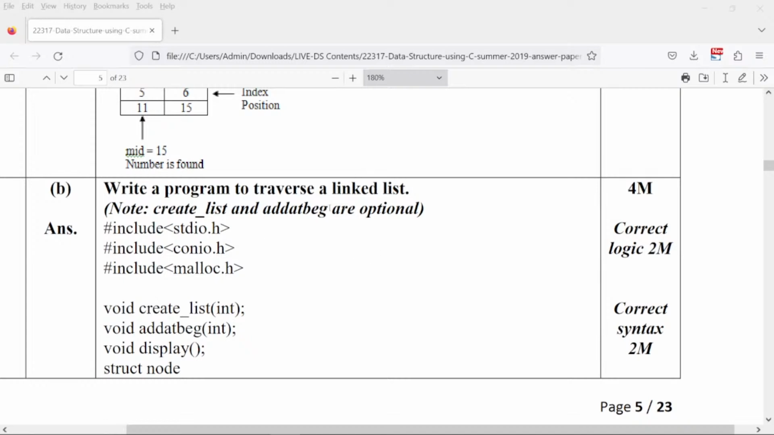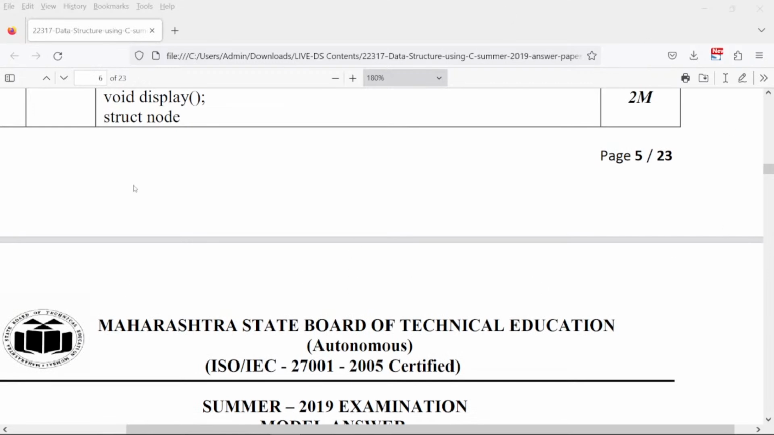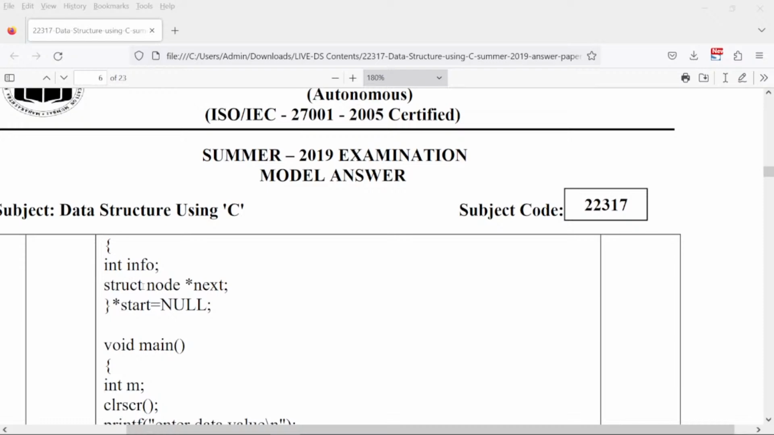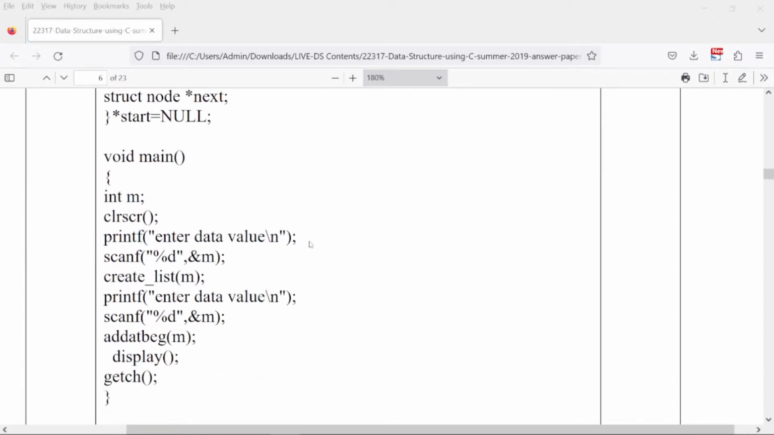Write a program to traverse a linked list. So what is traversing a linked list? You have to just move from one end to another of the linked list. If you check here, this is the linked list which we have made, int info. We are saying enter the value, and you are reading the value.